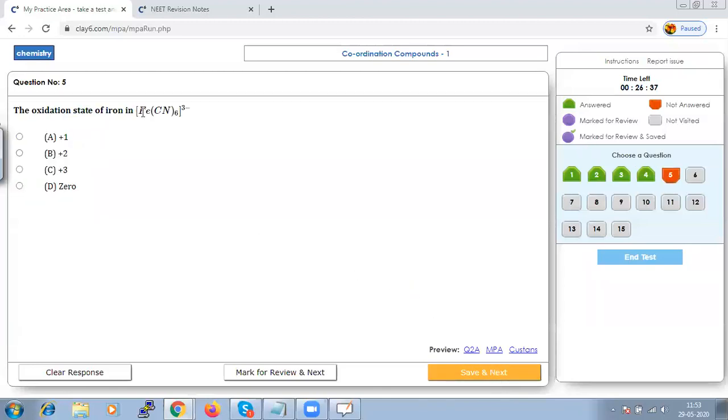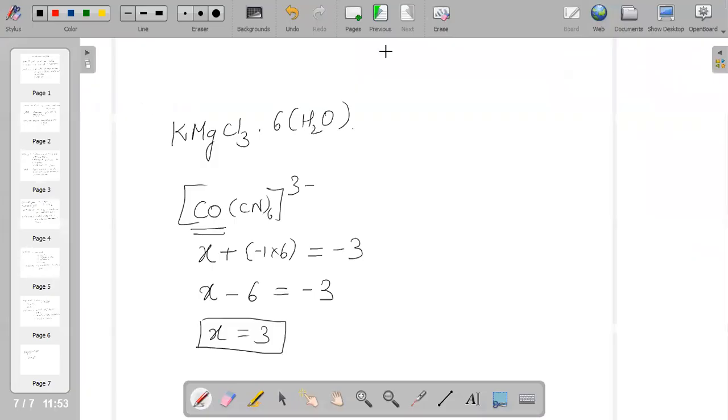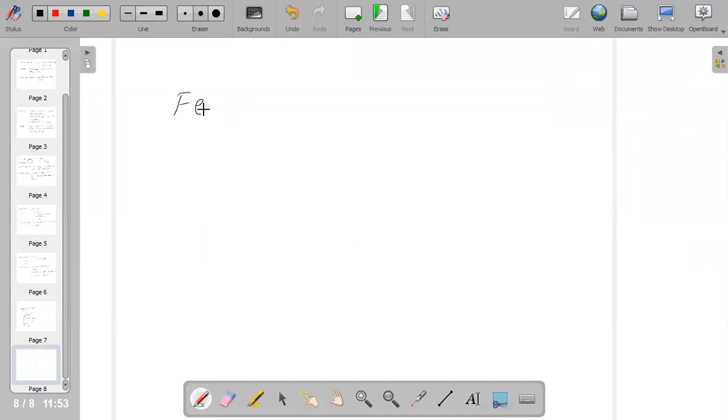The oxidation state of iron, we have to calculate, in [Fe(CN)6]3-. We need to calculate the oxidation state of iron. The total charge, once again, is -3, and let us keep X for iron.